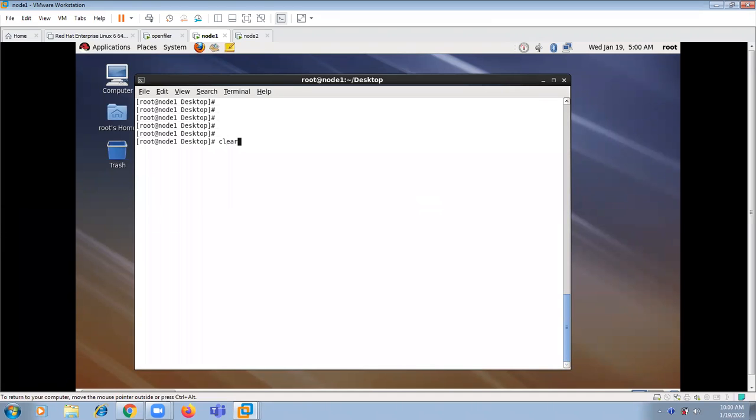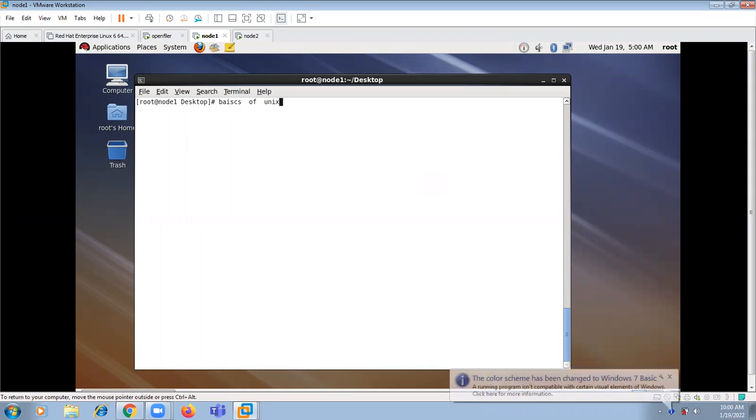Till now we have discussed some basics of Unix: how to create a file, how to modify the file, how to check the permissions of the file, and all those things. We have also discussed user administration: how many types of user accounts there are, how to create them, how to modify them, and what files are affected by user administration. All these files we have already discussed.